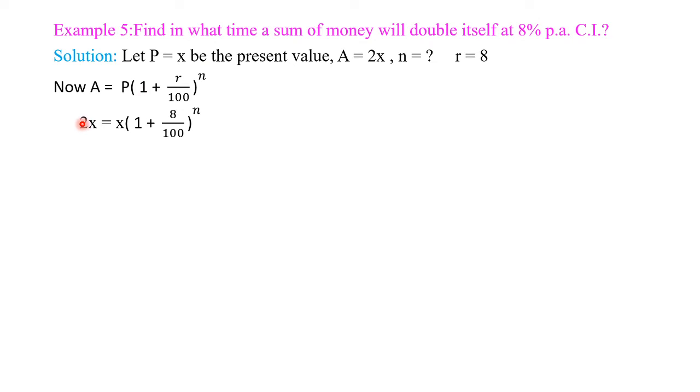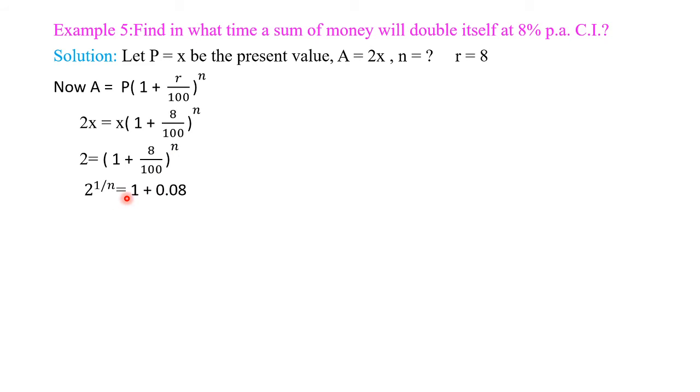We put these values in the formula. Therefore, A is equal to twice X, P is equal to X in bracket 1 plus 8 divided by 100 bracket raised to N. After solving this, the X goes to the left side, then X cancels, therefore 2 is equal to 1 plus 8 divided by 100 bracket raised to N.